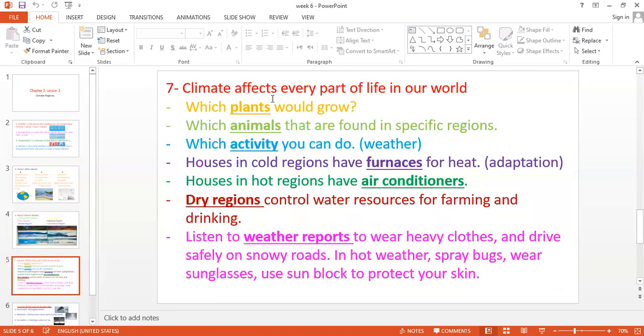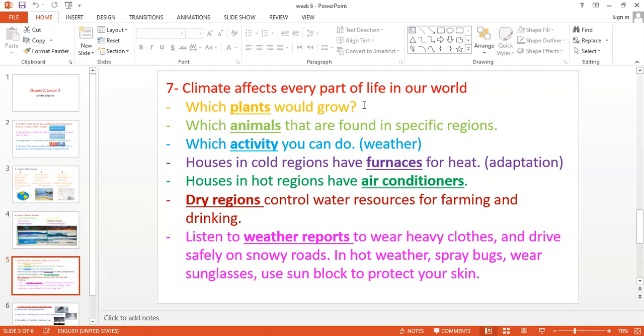After that, climate affects every part of our life, of course, guys. Climate affects many things in our life. Number one, the plants. Which plants would grow? I mean that we have summer plants and winter plants. Of course, we have summer plants like watermelons, figs, peaches, and mango.